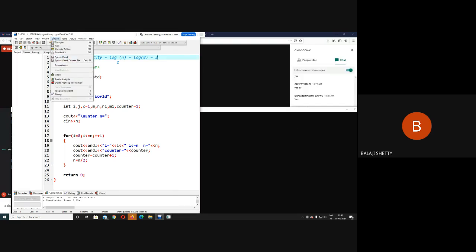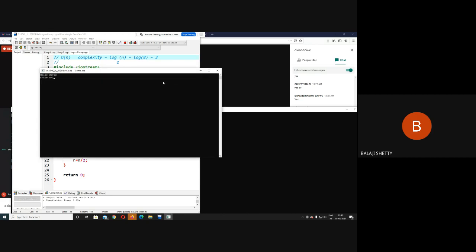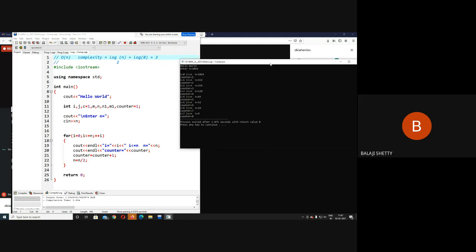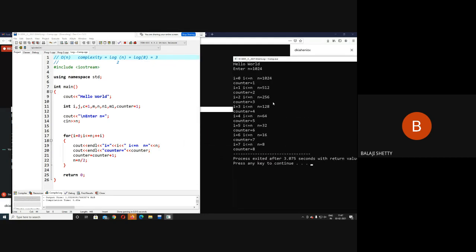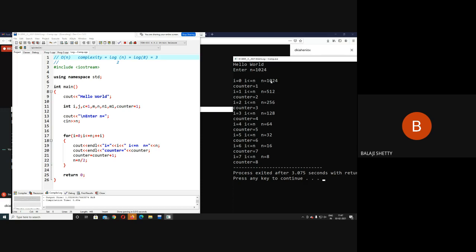Again, run the code for 1024. Now 2 raised to power 10 is 1024. So if you see the output of this, it is always less than or equal to 2 raised to power n. So 2 raised to power 10 is 1024. So your output is always less than or equal to log n to the base 2.